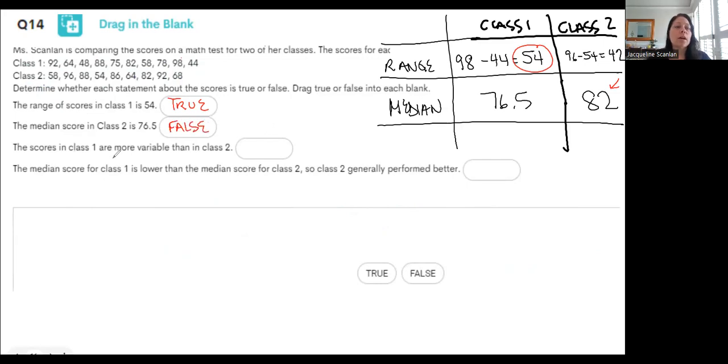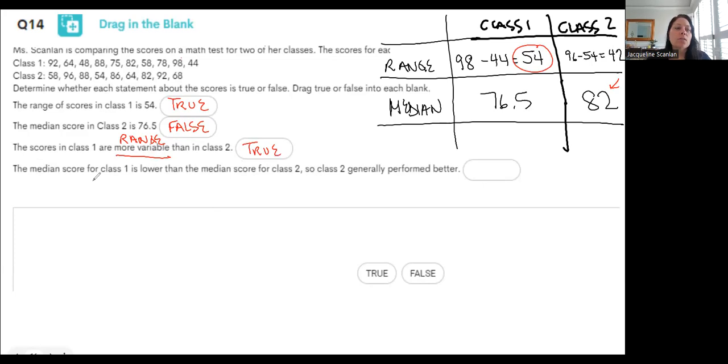The scores in class 1 are more variable, meaning that their range is bigger. More variable, talking about range. Is the range bigger in class 1 than class 2? The range in class 1 is 54. The range in class 2 is 42. That 54 is bigger than 42, so this is true.